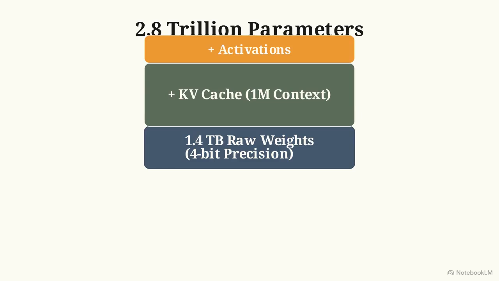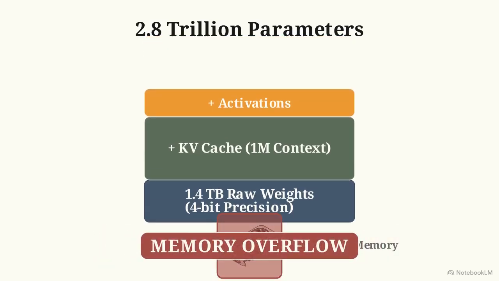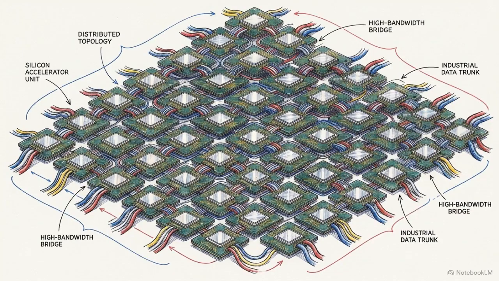Once running, this footprint expands to accommodate massive KV cache and activations, overflowing the memory capacity of any single GPU on the market. Because of this, Moonshot explicitly warns that production deployment of Kimi K3 requires a distributed supernode topology utilizing at least 64 connected accelerators.